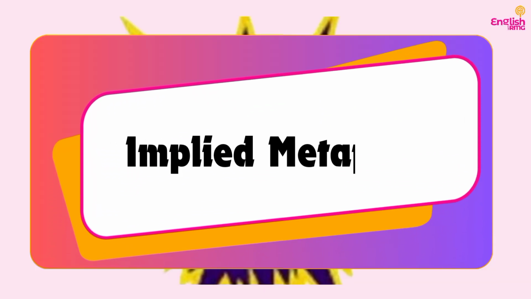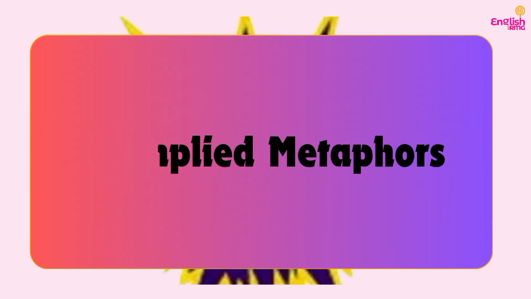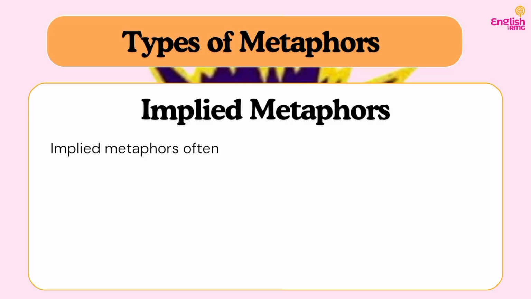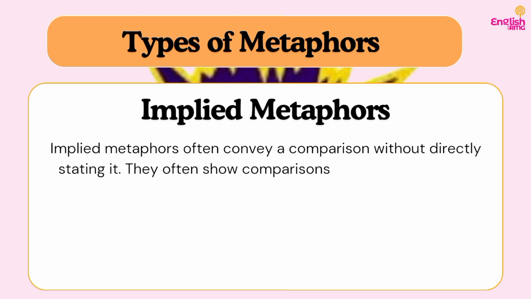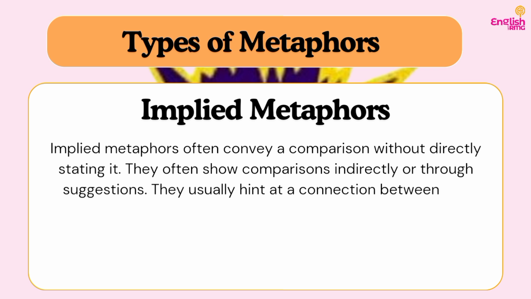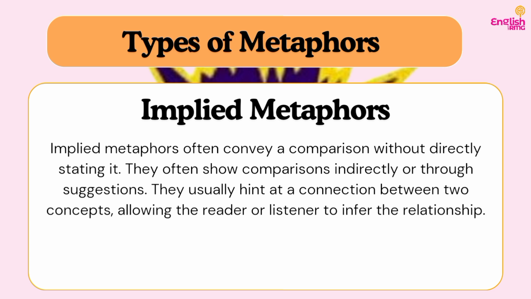Now let's move on to the next type of metaphor before we solve our past questions on metaphors, which is what? Implied metaphors. So, what is an implied metaphor? Implied metaphors often convey a comparison without directly stating it. They often show comparisons indirectly or through suggestions. They usually hint at a connection between two concepts, allowing the reader or listener to infer the relationship.